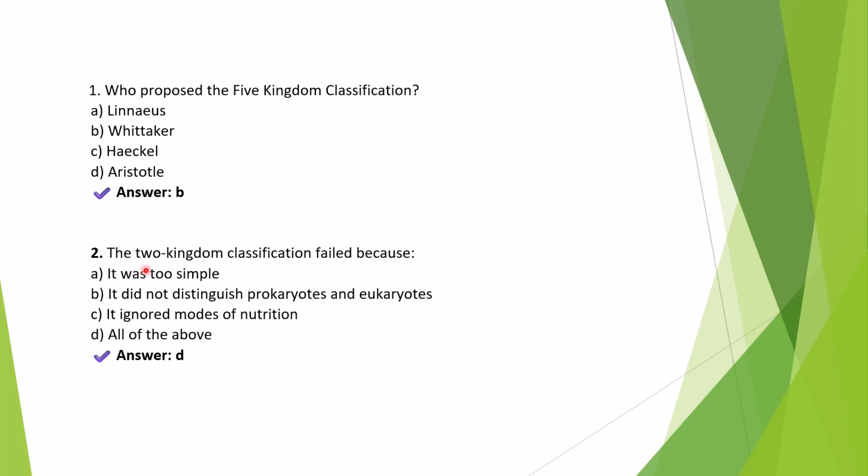The second question, the two-kingdom classification failed because, just go through all the options, and the right answer is option D, all of the above. The two-kingdom system, that is the Plantae and Animalia, was given by Linnaeus. It was too simple. It did not distinguish between prokaryotes and eukaryotes. It ignored the differences in nutrition, autotrophs, heterotrophs, and saprophytes, and clubbed diverse organisms like fungi and algae with plants. Thus, it could not accommodate organisms like bacteria, fungi, and euglena properly. That was the demerit with two-kingdom classification.